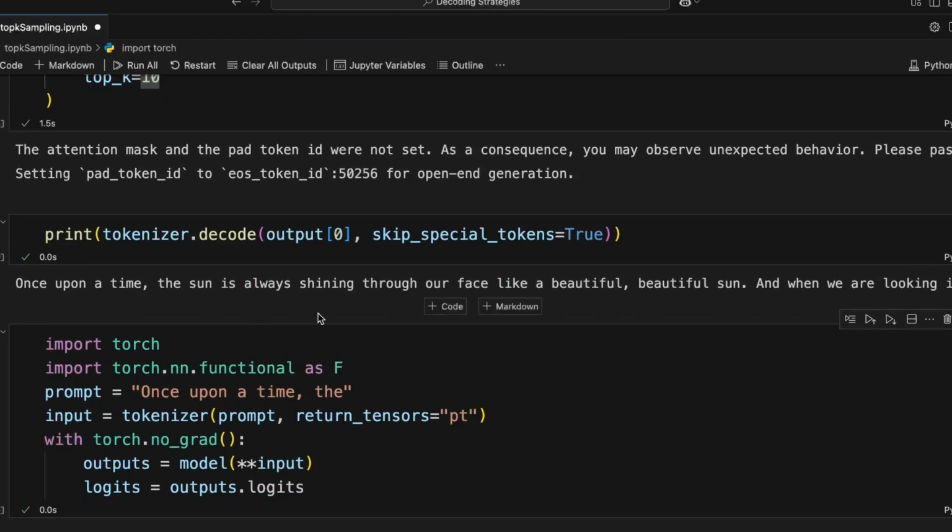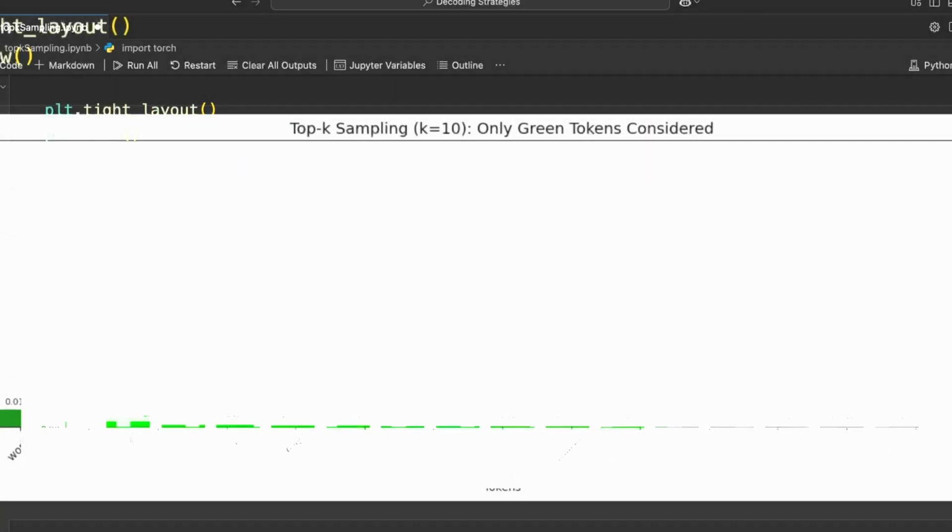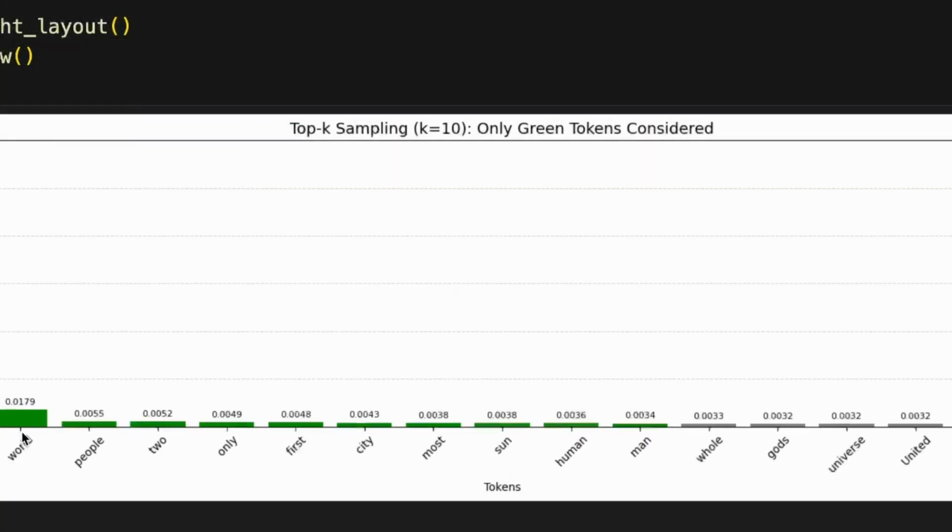So now I want to show you the logits of the first step, which is all the probabilities of the top 20 words, top 15 words, and only the green ones are the ones which will be considered to randomly choose from. So it can choose world, people, two only, and we have seen that it chose sun, people. So like this it can choose any word out of these 10. That is what top K means.